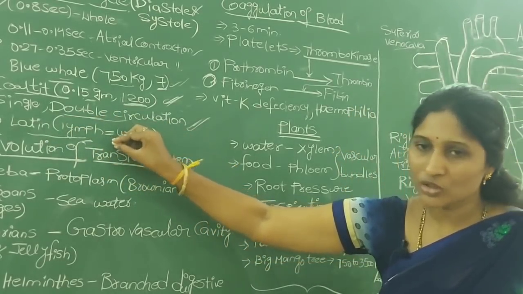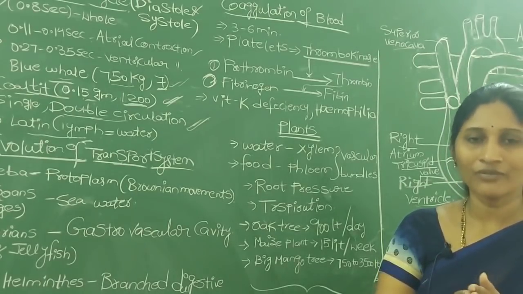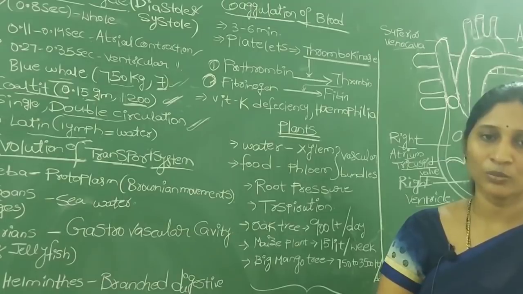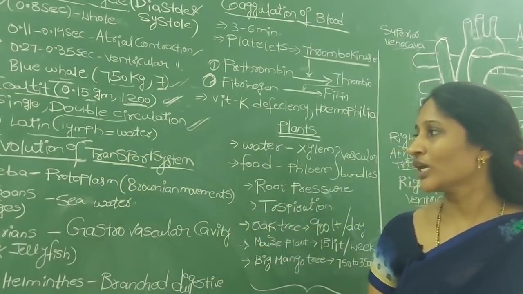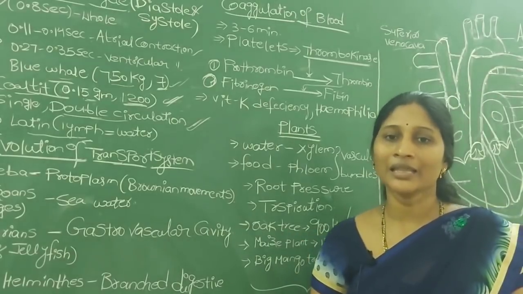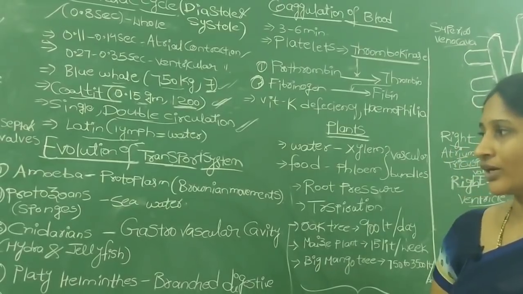So the lymphatic system and the venous system both work in a parallel way to transport nutrients to the cells. And how the transportation system evolved in organisms from lower to higher is the most important area.